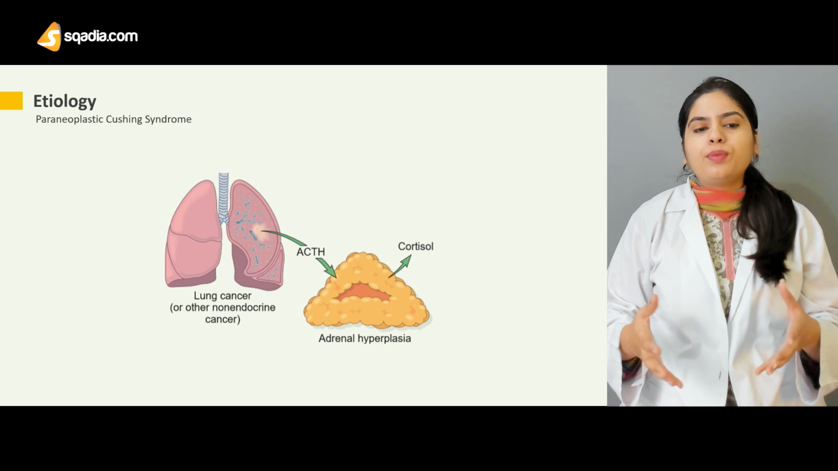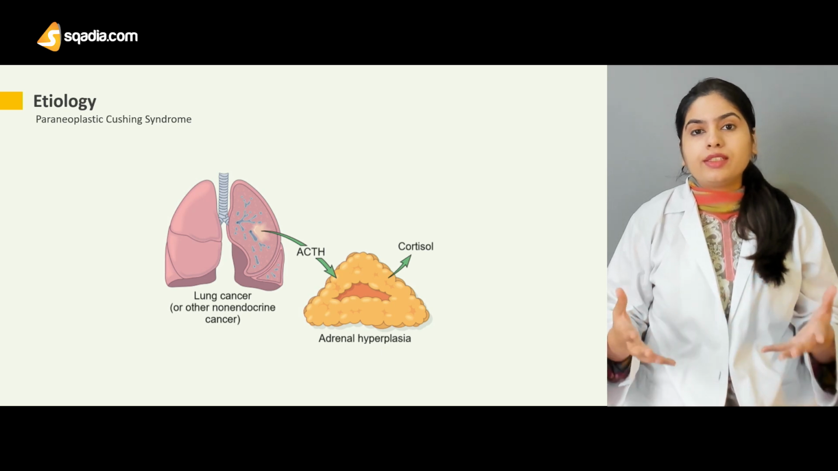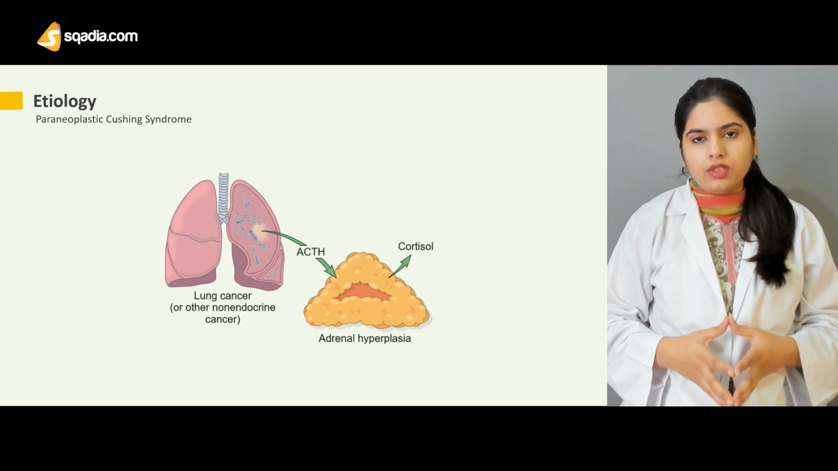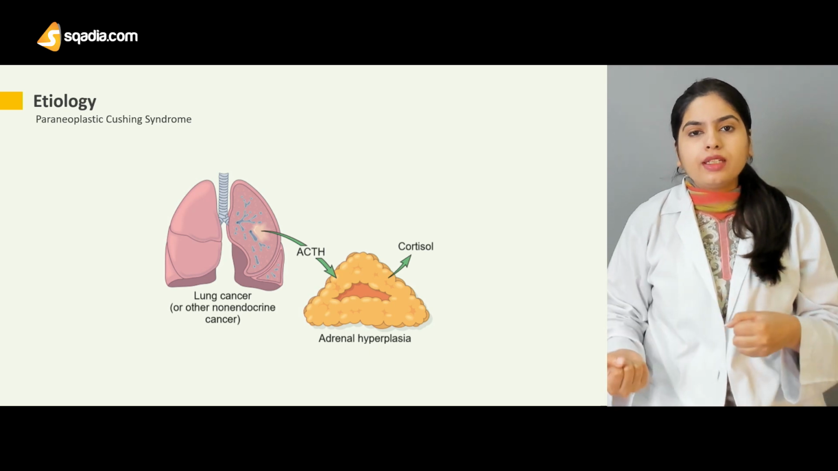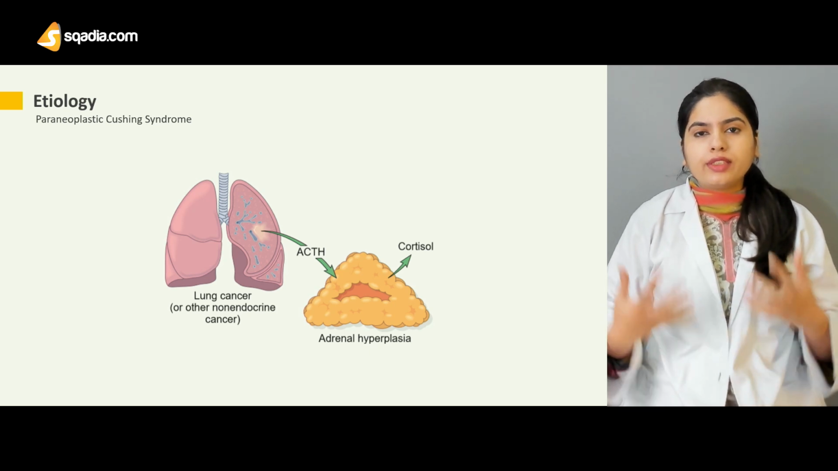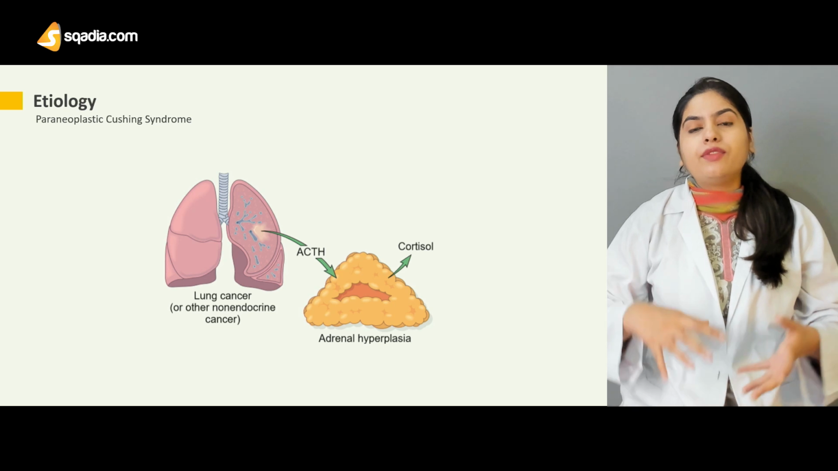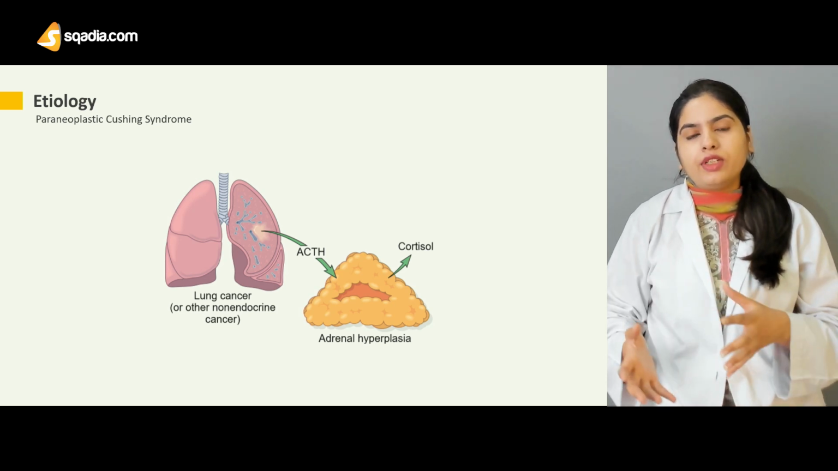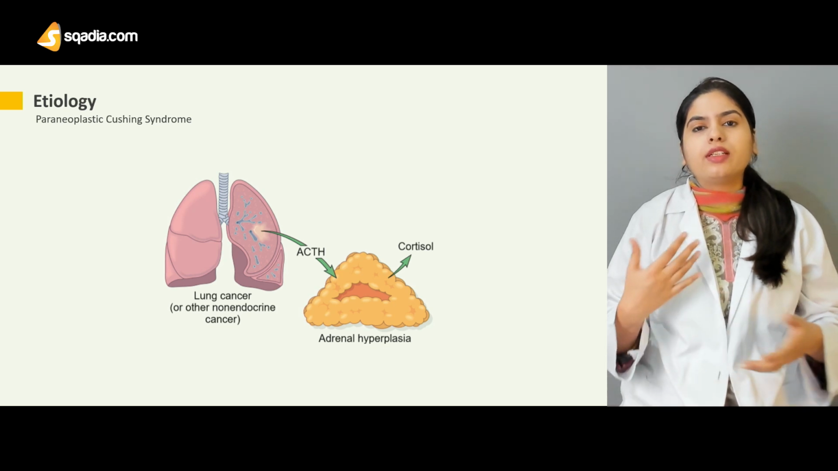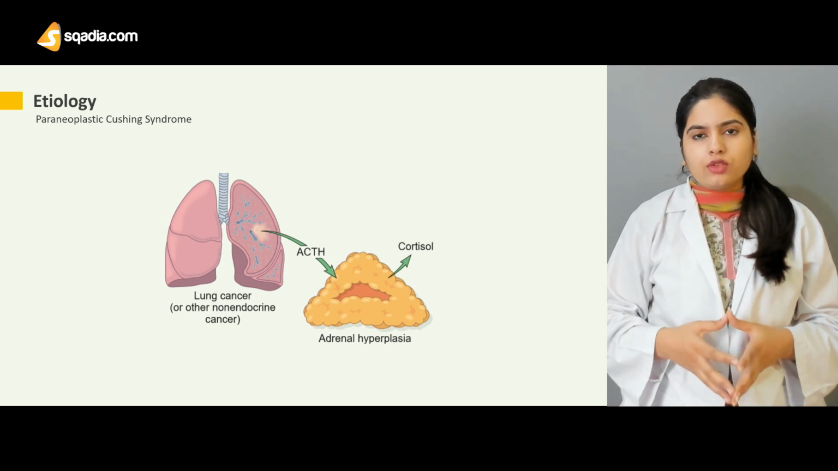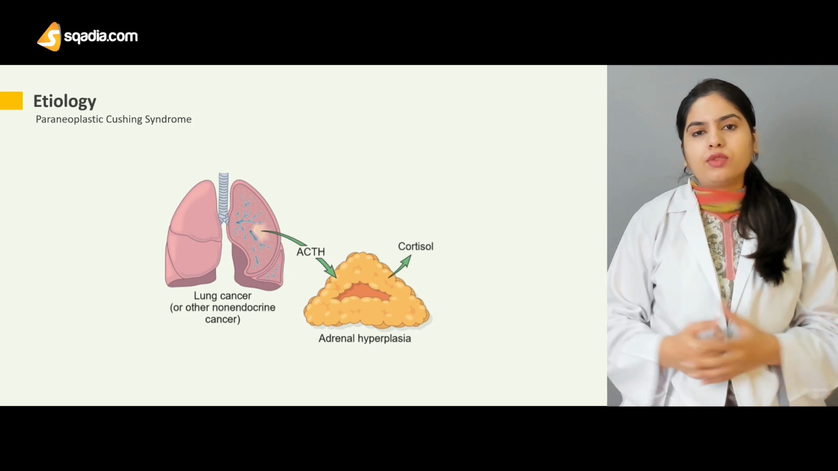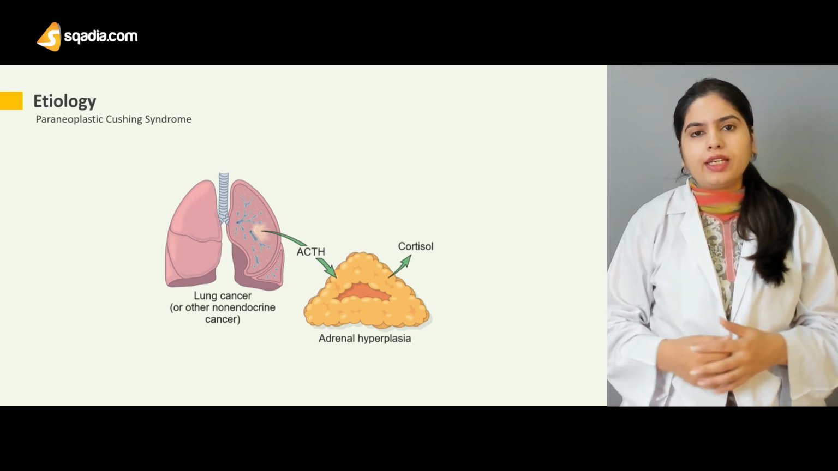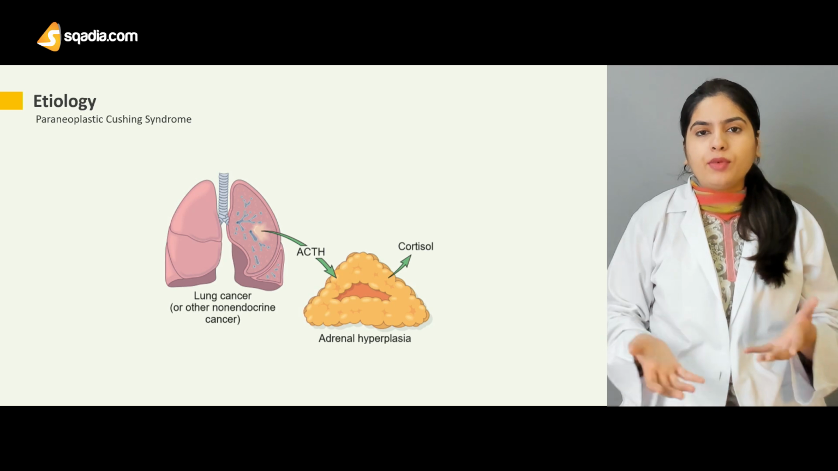Here, in paraneoplastic Cushing syndrome, you can take the example of a lung tumor. If there is any nodule in the lung, any tumor or cancer present there, it can affect the ACTH level and lead to adrenal hyperplasia, just like in the case of the pituitary tumor. So this will also increase the level of cortisol inside the body and lead to hypercortisolism.